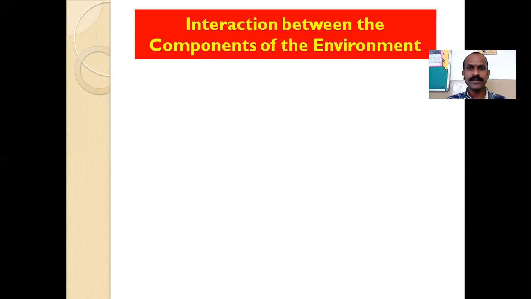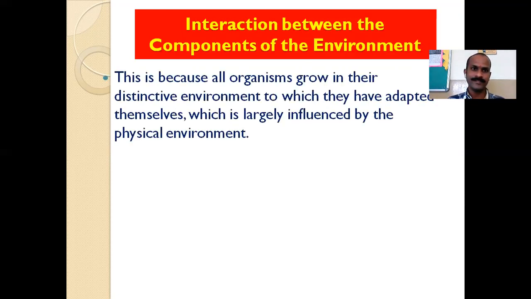The major reason behind that is the interaction between the components of the environment. The chinar tree is a part of the environment, the giraffe is also a part of the environment, and the climatic conditions of the areas where they are found are also part of the environment. The interaction between these parts is the main reason why a particular tree or animal is found in a particular region. So why does it happen? The reason is shown here.